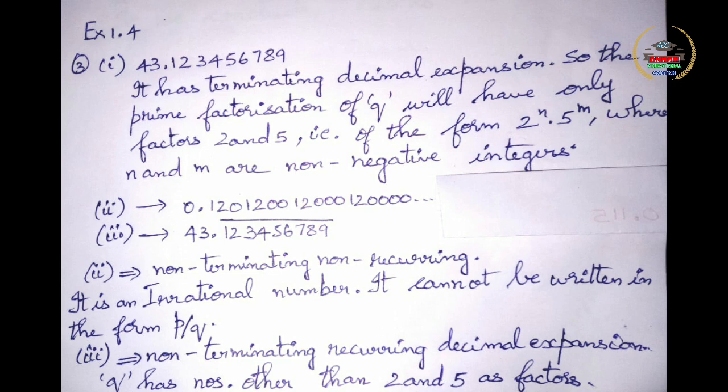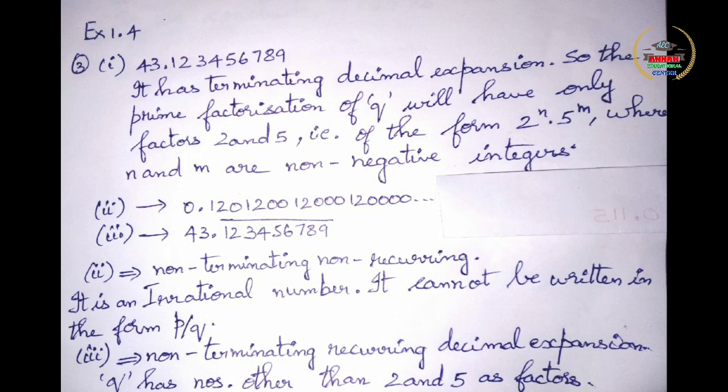Now in this session we are going to discuss the final question of this chapter. With this question we are going to end chapter 1 in our NCERT class 10 maths book, that is question number 3 in exercise 1.4. In that question they have given us 3 numbers. They are asking us to write what will be the form of those 3 numbers. It is given in the decimal form. I will read the question for you.